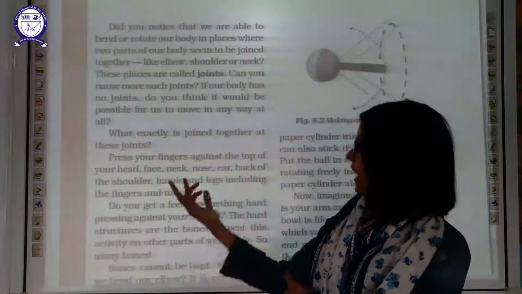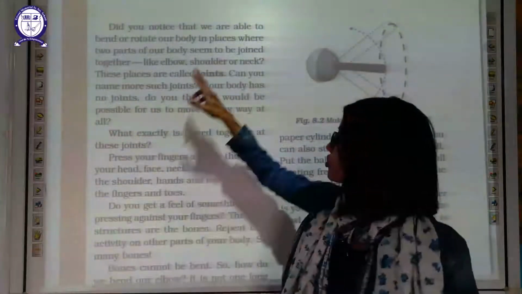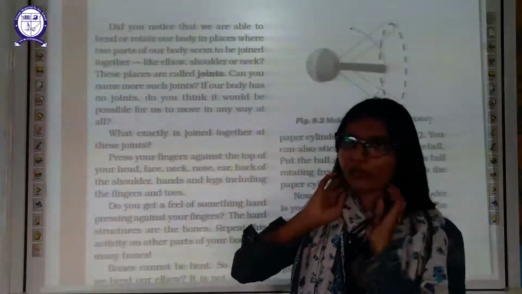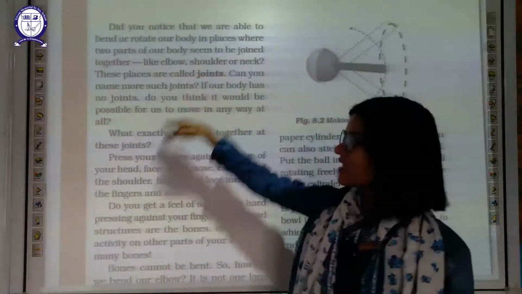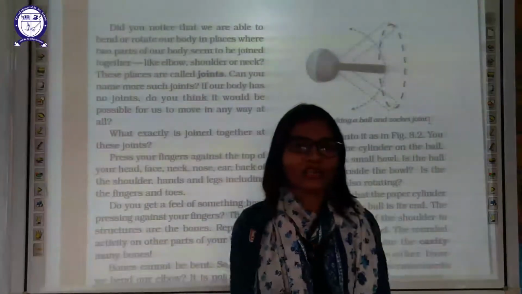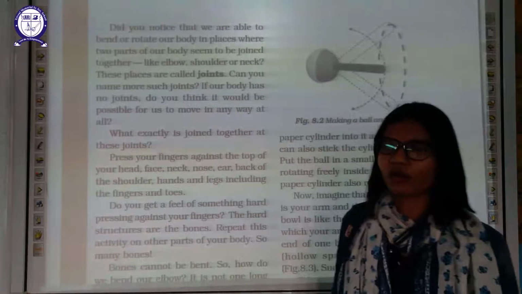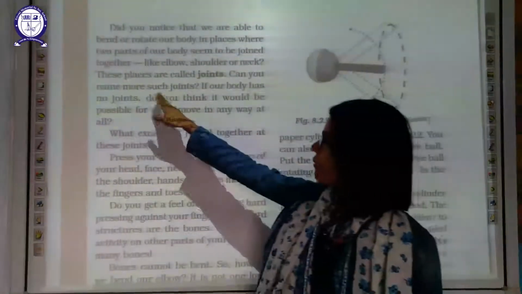Here is the joint of the elbow. Shoulder, here is the joint of the shoulder, and neck. This is the joint of your neck. These places are called joints, where two bones are joined together. Okay, those places are known as joints. Can you name more such joints?